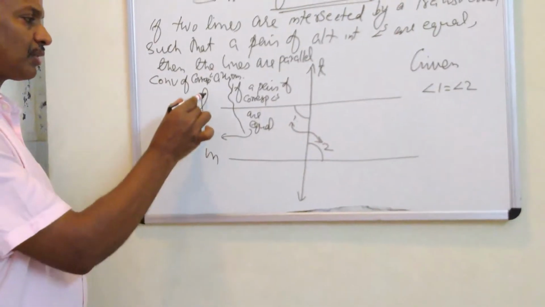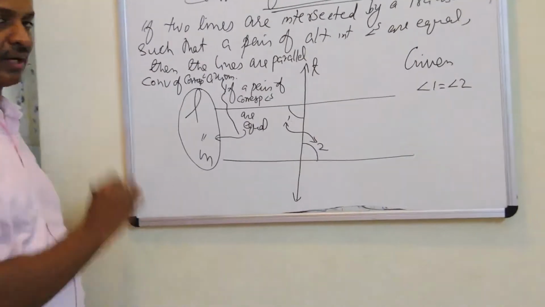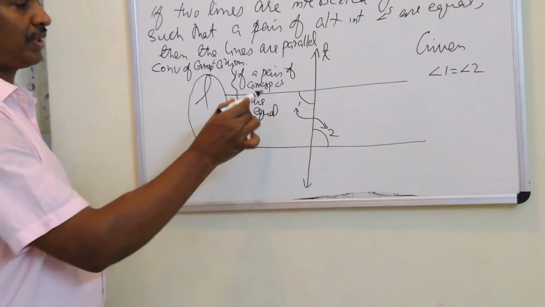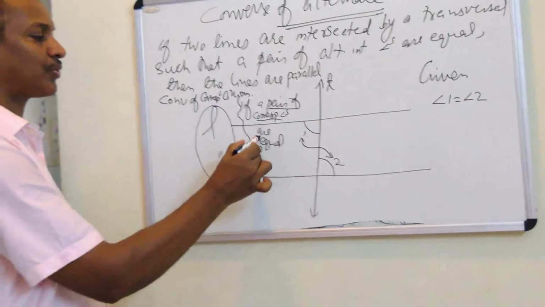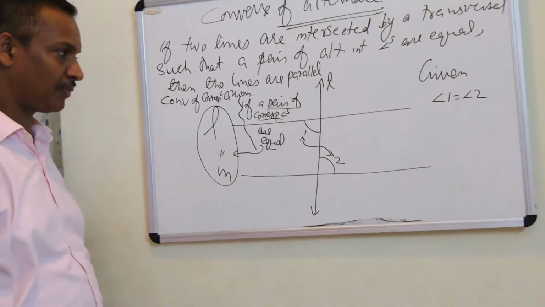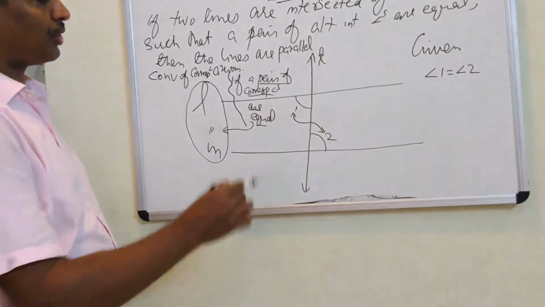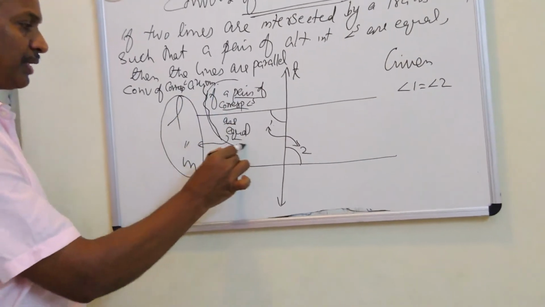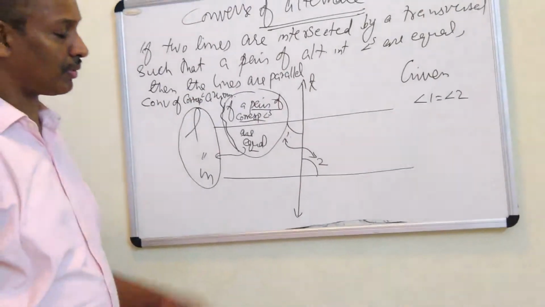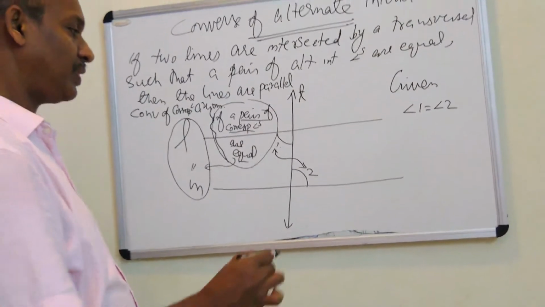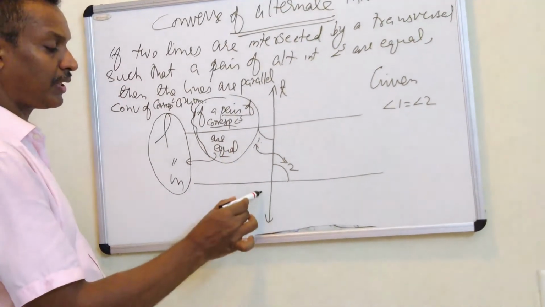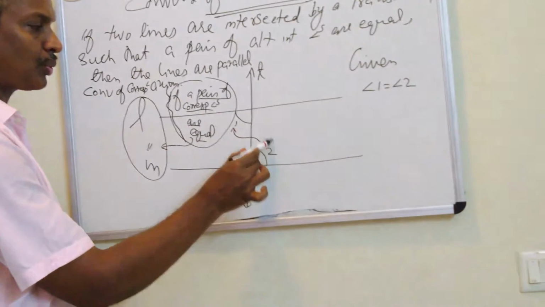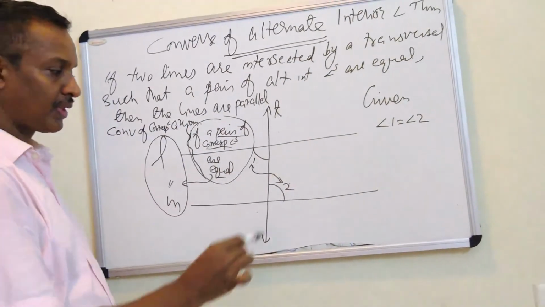This axiom is called the converse of corresponding angle axiom. So either the question should state the lines are parallel, or we have to reach up to this level that a pair of corresponding angles are equal. So we will try to reach this statement. For reaching this statement, we take the help of either 1's corresponding angle or 2's corresponding angle.